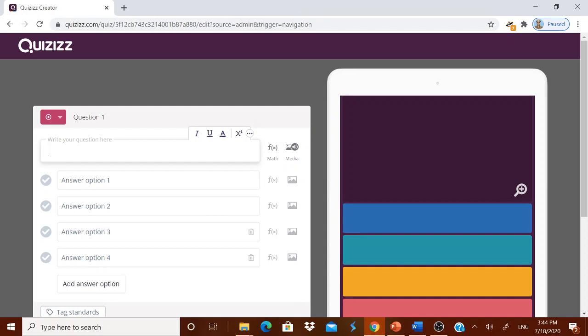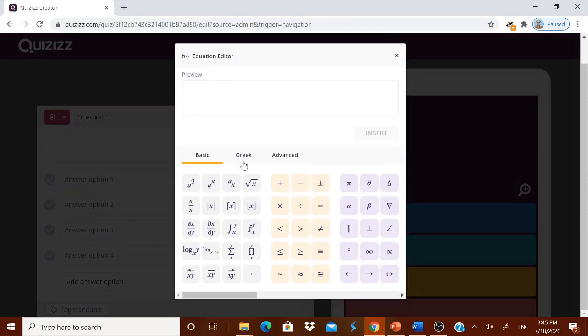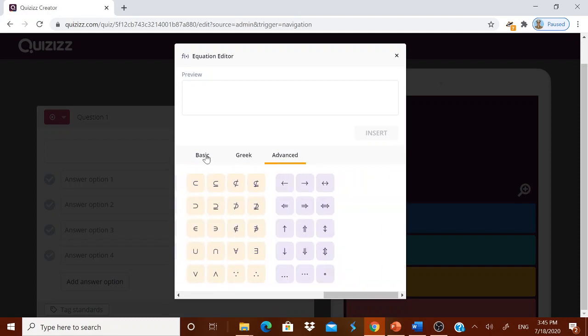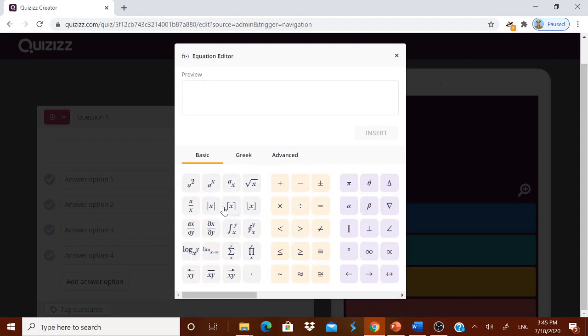Okay, apart from that, whenever the quiz part is coming for typing mathematical equations, normally maths teachers will have a problem, because this quiz and your Google Form will not take that Microsoft equation editor. It needs LaTeX. But now recently this quiz.com has added this function, add math equation. Now you have some basic, some Greek, some advanced, some square root. I think you play around and then find how it can be done. A preview also will come over here.